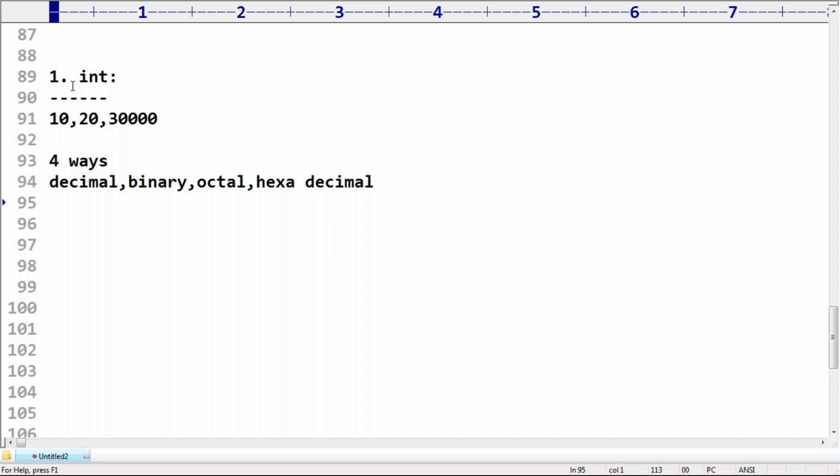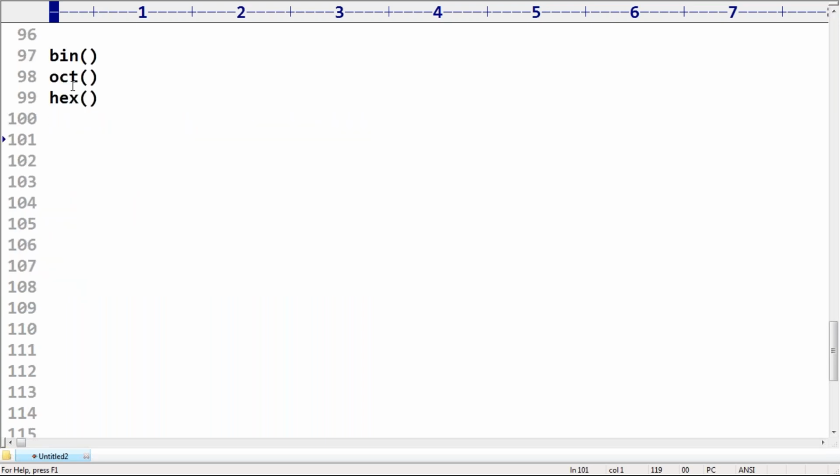You can specify in all these styles. Next, how to convert one base to another base. bin converts any other base to binary, oct converts any other base to octal, and hex converts any other base to hexadecimal. These are the functions we have. Any doubt up to this?